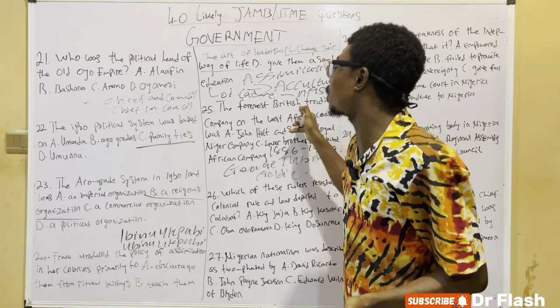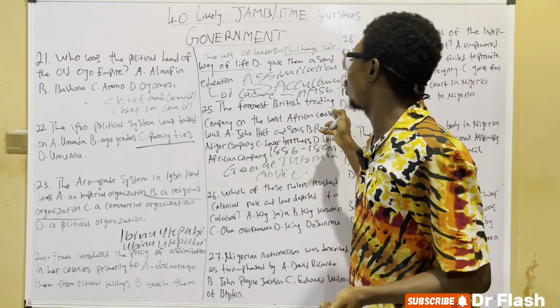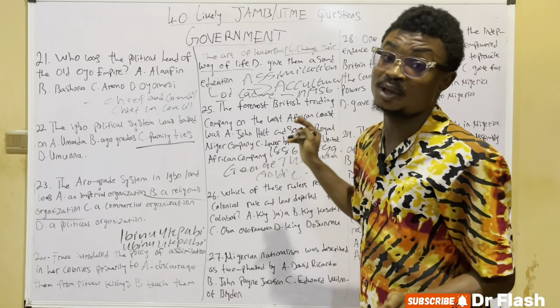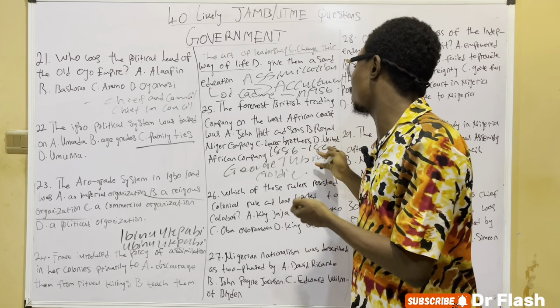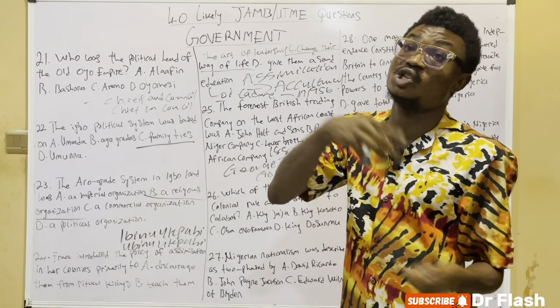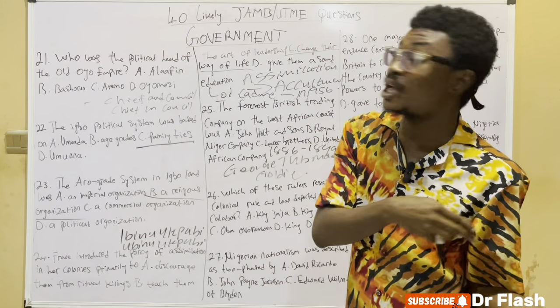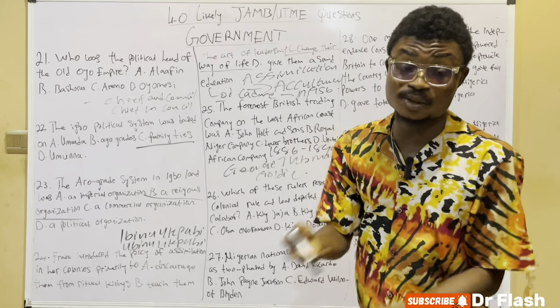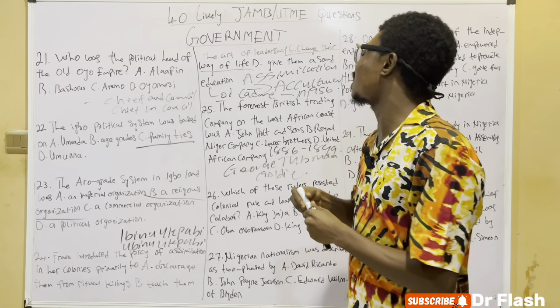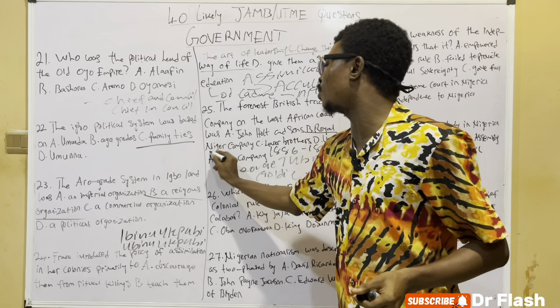So the foremost British trading company on the West African coast was the Royal Niger Company, because it ran from 1886 to 1899. But the company was changed around 1879 from the United Africa Company to the Royal Niger Company. So you have to take note of the dates. So the right answer to pick here is the Royal Niger Company.